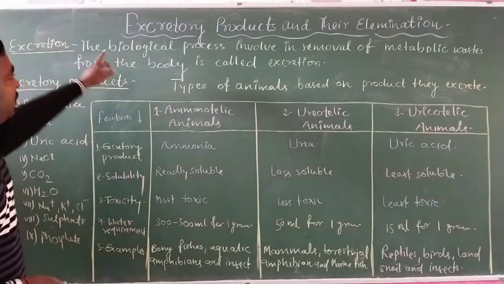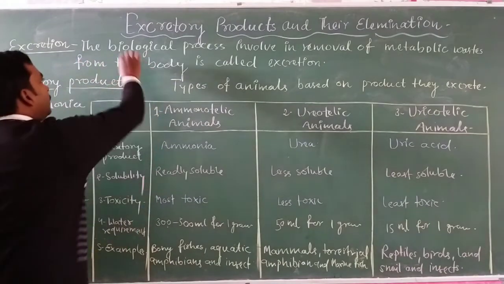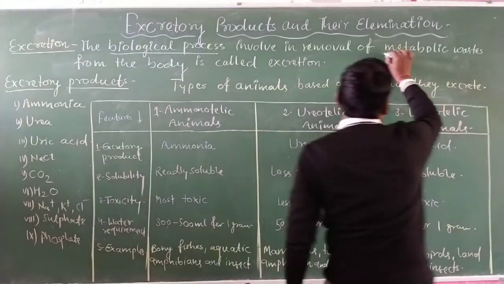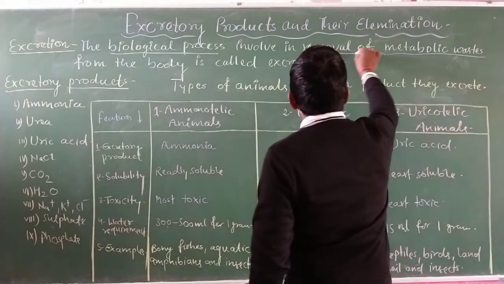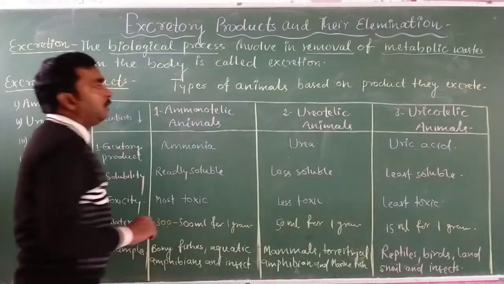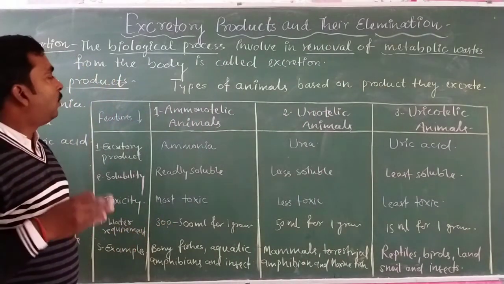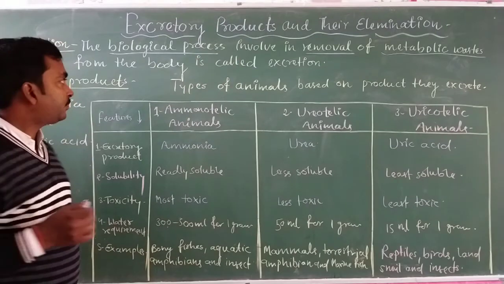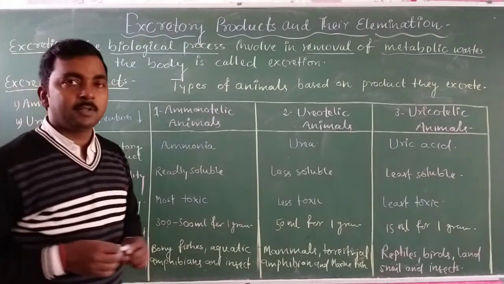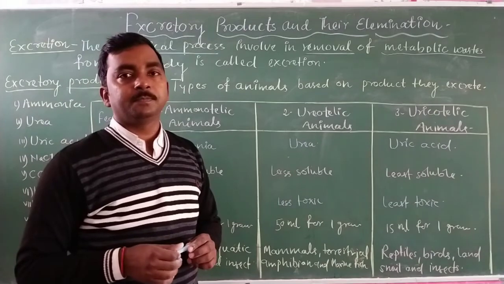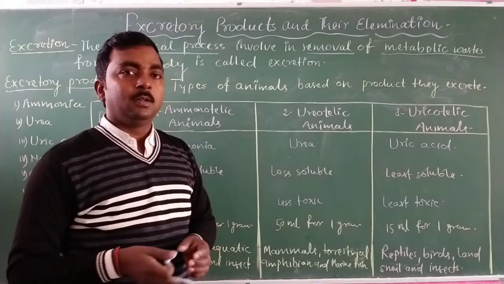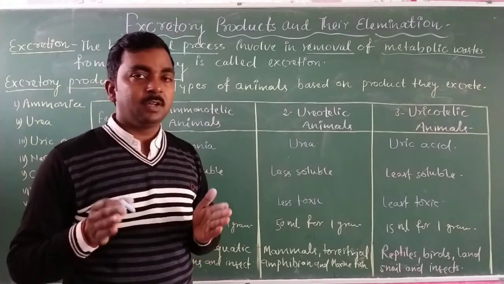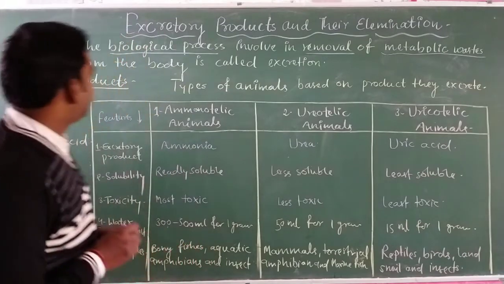So here the definition is given: the biological process involved in the removal of metabolic wastes from the body. The process that is involved in the removal of metabolic wastes is known as excretion. I hope you understood the definition of excretion. So after the definition, we need to proceed towards the excretory products, which is our main topic of the chapter.